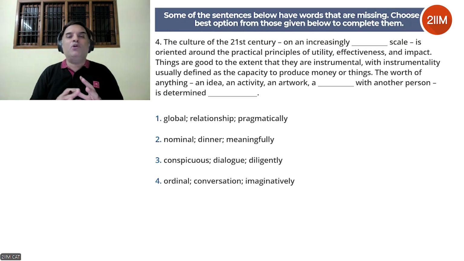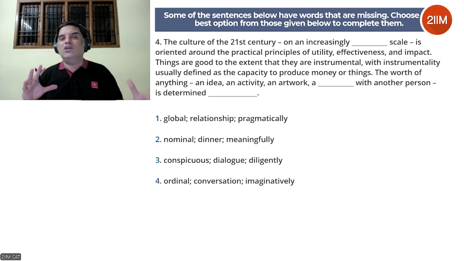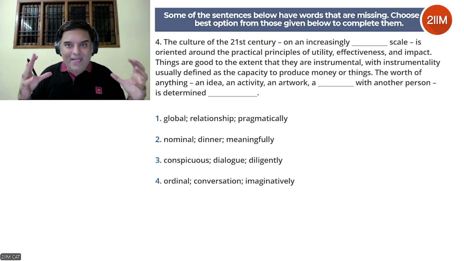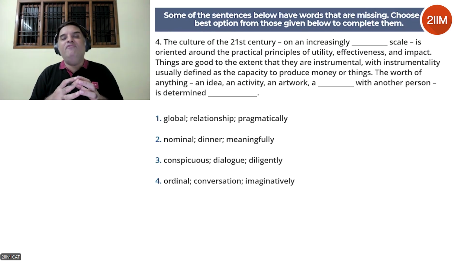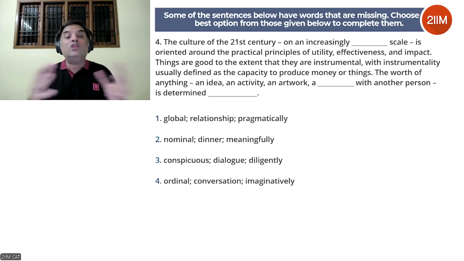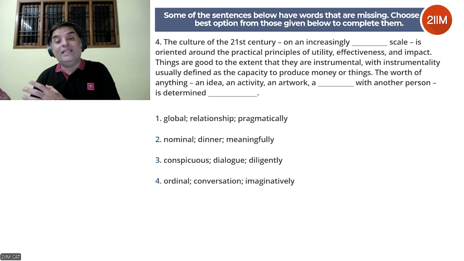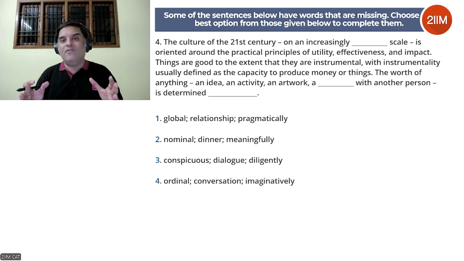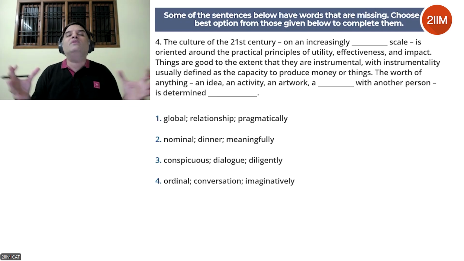Okay, so understand the broader paragraph. It's talking about the culture of 21st century being very practical. Okay, valuing things that have the capacity to produce money or things, and everything is evaluated like that. The worth of anything is evaluated like that. So an idea, an activity, an artwork, a dash with another person. Now think about it. It says a dash with another person. What could that be?